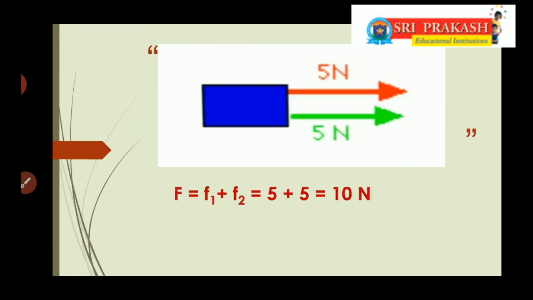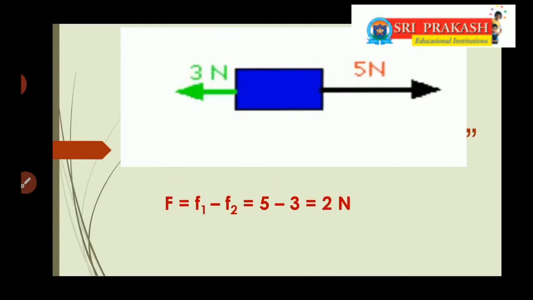We will see the examples here. In this example, you can see two forces. Both the forces are acting in the same direction. So let F1 and F2 be acting in the same direction. That's why you need to add these two forces. So F equals F1 plus F2. The total net force on the object is 10 newtons.